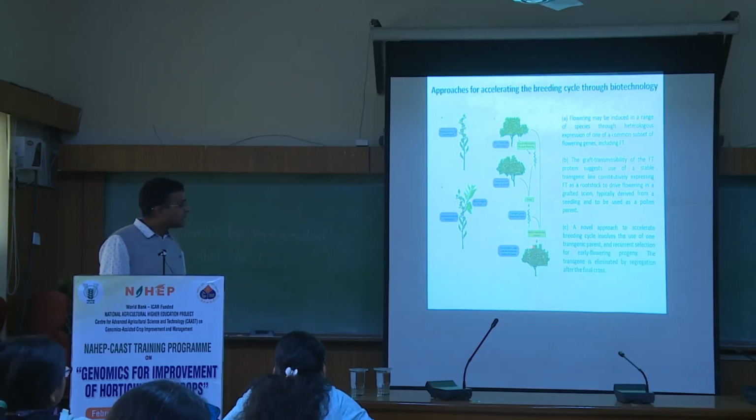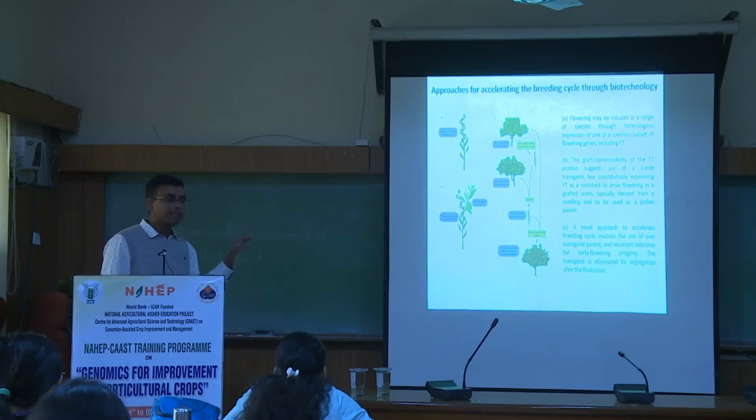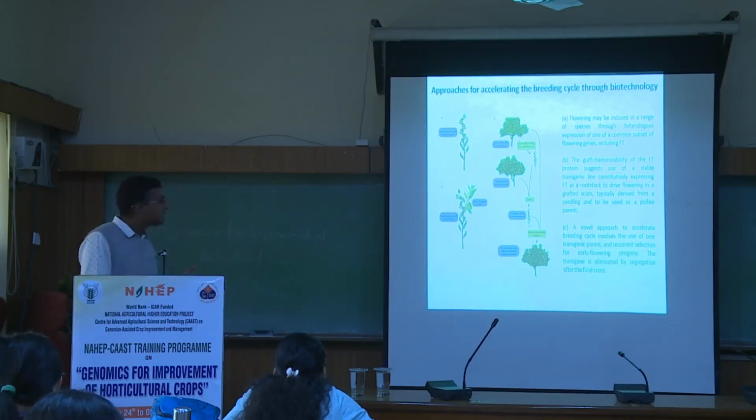And after one or two generations of backcrossing, what will happen? You can knock out the transgenes. You can just knock out the transgenes. So whatever genetically modified flowering genes you have used, you will be taking only the desirable trait, only the genes. So your end product will not be a transgene, although you are using some of the transgene in between to transfer the desirable traits. So this technology is very promising, although very theoretical till now, not applied.